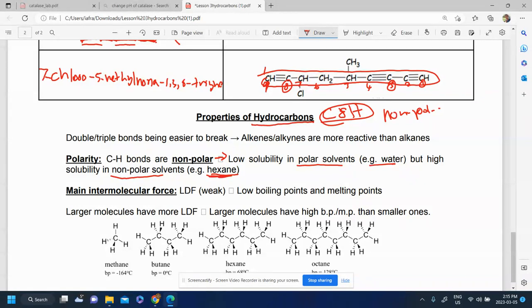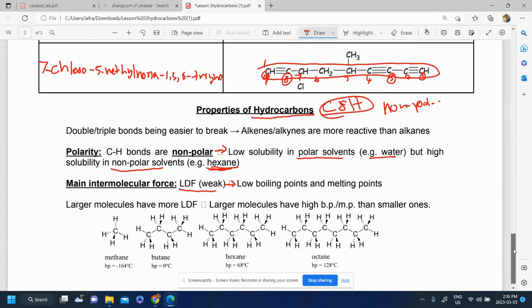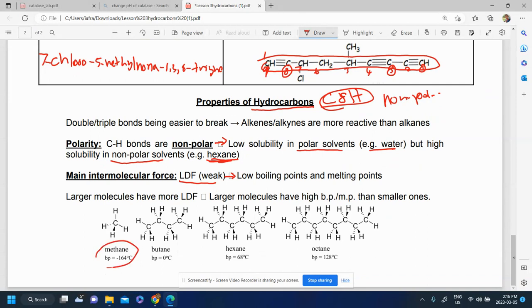solvents. Because they're nonpolar, we know their main intermolecular force is pretty weak. It's the London dispersion force. And so, as a result of only having London dispersion forces, they have pretty low boiling points and melting points compared to other polar molecules. But in general, we do see this trend over here, as you already know. If you look at methane, butane, hexane, octane, these are all alkanes. As the number of carbons increases, you get higher boiling points. And that's because you have more LDF, which leads to higher boiling points because it's harder to separate the molecules and needs more energy, simply due to more LDF.